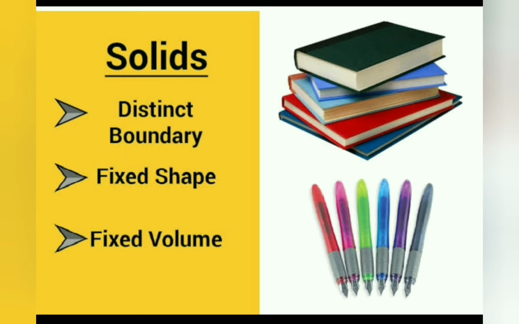See, for example, books, pens, chair, table, rock, marbles, these are solids, and these have fixed shape and size. We can shift these objects from one place to another. We can change the place of these objects, but their shape and size will remain the same. If you shift these books from one room to another room, will the shape of the books change? No, the shape of the book will remain the same.